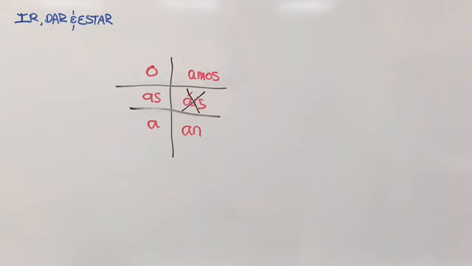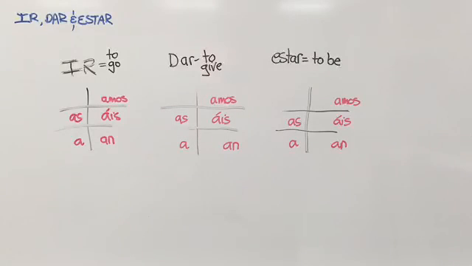Let's take a look at the forms for these three verbs, ir, dar, and estar. Okay, the verb ir means to go. The verb dar means to give, and the verb estar means to be. Let's take a look at the first one. You'll notice they all have the AR endings, normal AR endings. And you're going to say, wait a minute, Mr. Gardner. That verb ir, that's an IR verb. Look at there, and you have AR endings on it.